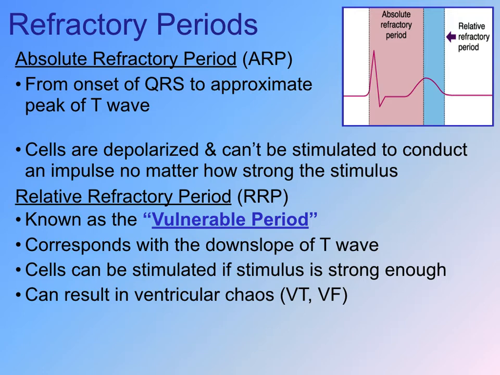And then there's the relative refractory period. This is also known as the vulnerable period, and it corresponds with the downslope of the T wave. Cells can be stimulated if the stimulus is strong enough, and it can result in ventricular chaos, resulting in ventricular tachycardia or ventricular fibrillation. So the relative refractory period, known as the vulnerable period, is a very sensitive spot, and it's denoted by the blue bar on our slide.